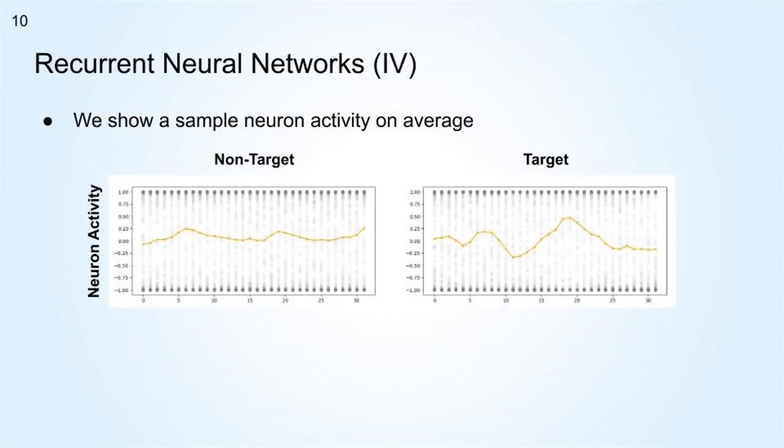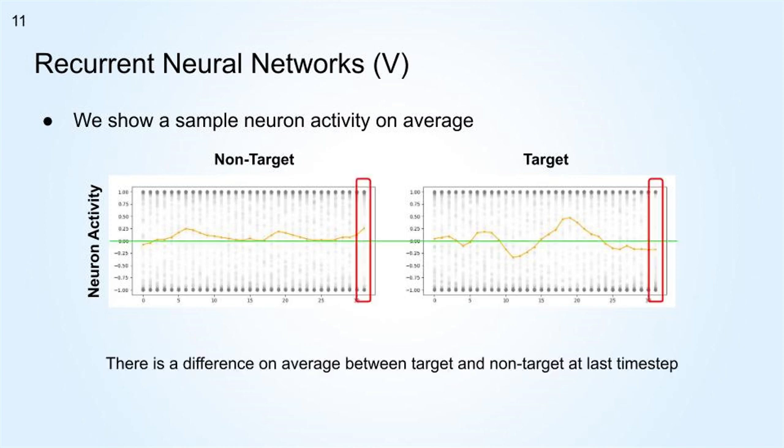Let's see an example. In this figure, we show a sample neuron activity when facing all non-target stimuli on the left figure versus its activity when facing a target stimulus on the right figure. It is just a single neuron from a model, not an average or something like that. So the output Y is not only depending on this activity, but also the rest of the neuron's activity. The vanilla network is going to consider only the final time step from this neuron. And yes, there is a difference between the target and non-target activation. One is above 0 and the other is under 0.